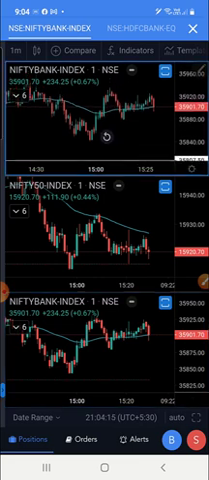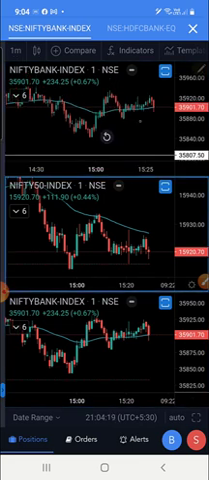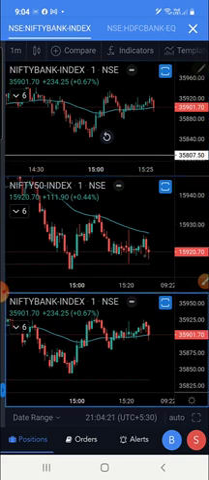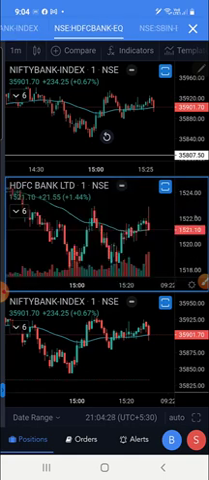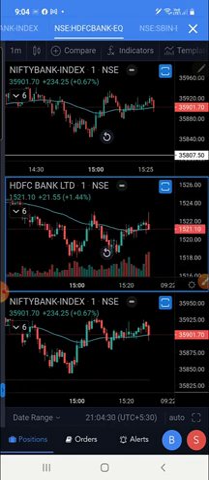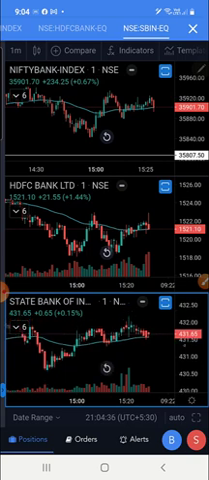In the first window I leave Banknifty as it is. Click on the second window and then click on HDFC. You can see the HDFC chart has been added in the second window. Then click on the third window and click SBI. So the SBI has been added in the third window.